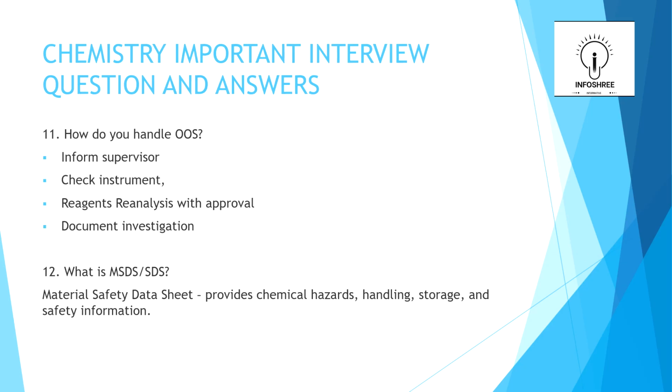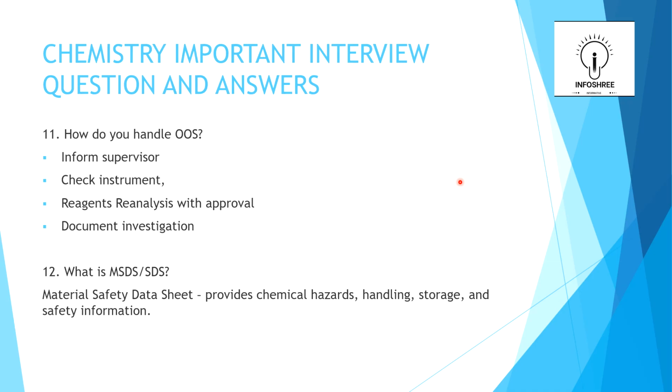The 11th question is, how do you handle OOS? When the result comes out of our expectation, they'll ask how you handle it.